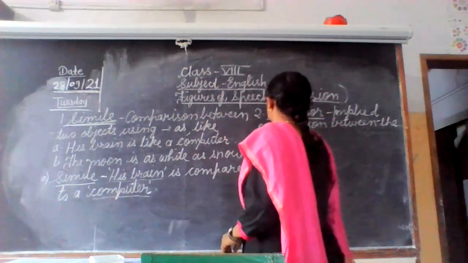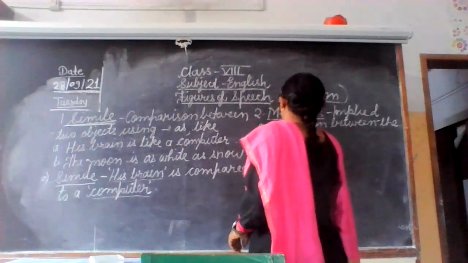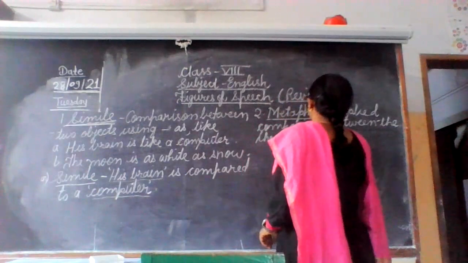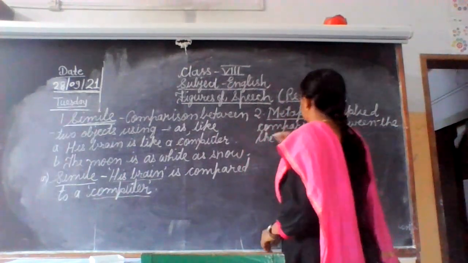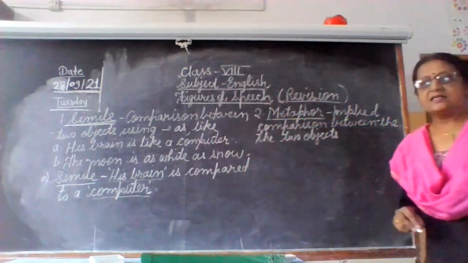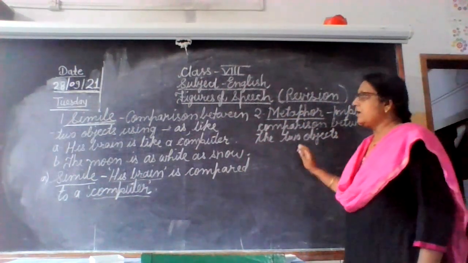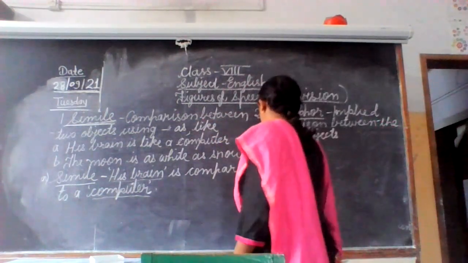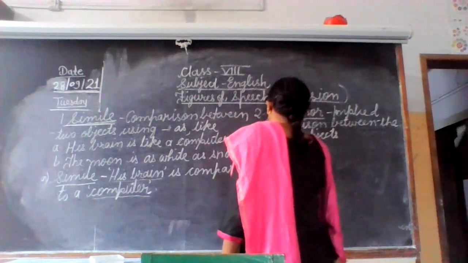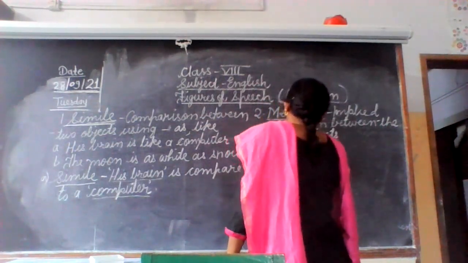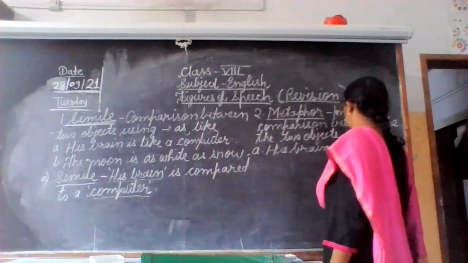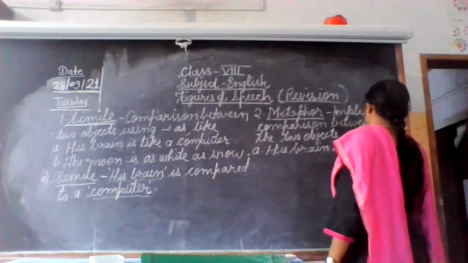Implied comparison between the two objects that you can see. So metaphor again. See the first sentence if we write in this manner: his brain is computer.